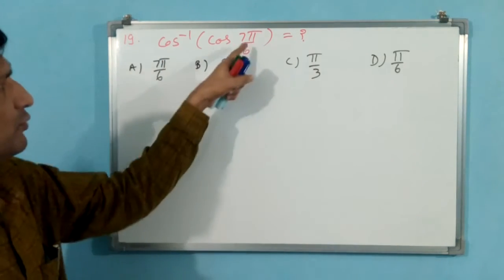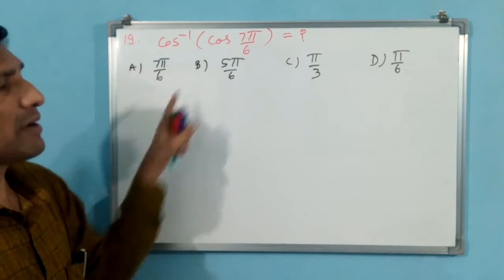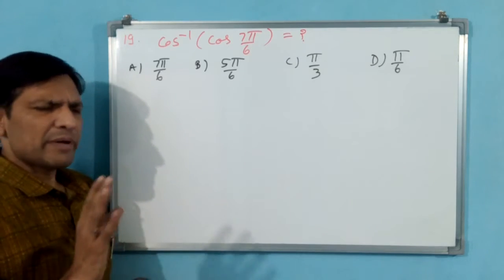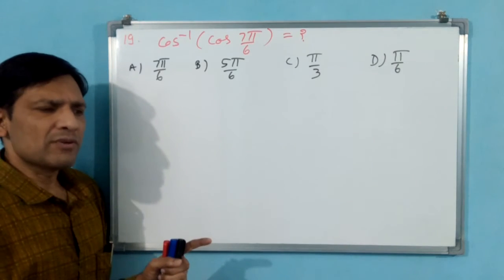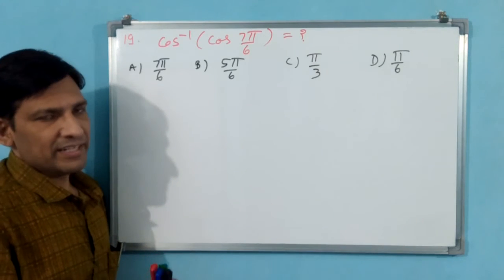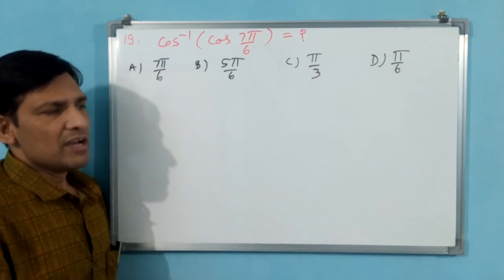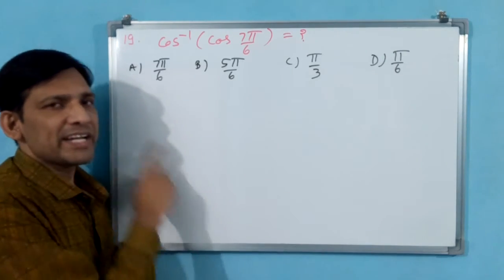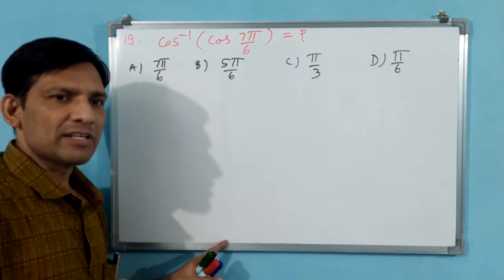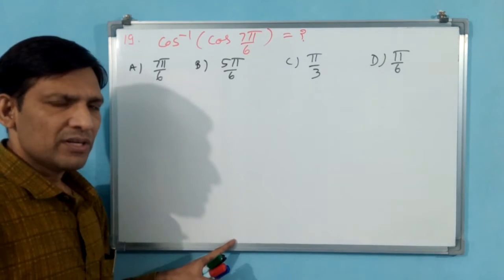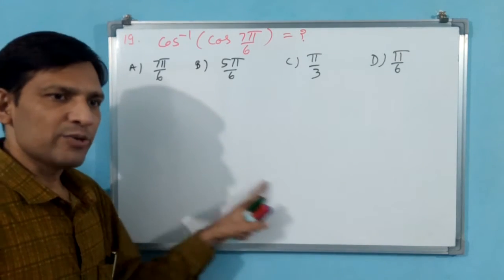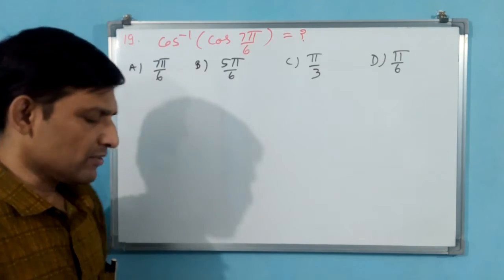Here also, first you cancel out cos inverse cos, and 7 pi by 6 will come. But what will be the value? 7 pi by 6 directly, your brain is not going to calculate, so in degrees you have to think. Pi by 6 is 30 degree, 30 into 7 is 210 degree. Cos inverse range is 0 to pi, 0 to 180 degree only allowed. 210 degree is not allowed. 210 means it is going in the third quadrant. In the third quadrant cos is negative. So the negative value you have to make in the second quadrant. Like that you have to think.